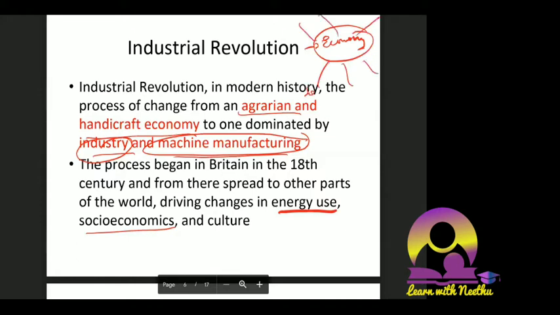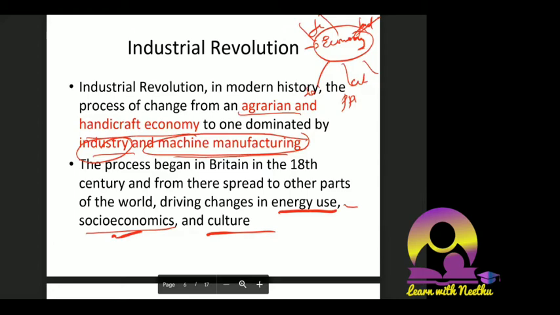Society will change, people will change, culture will change, food habits will change, festivals will change, everything will change. So there was a shift from an agrarian and handicraft economy to industry and machine manufacturing, and we saw changes in energy use, socio-economics, and culture.